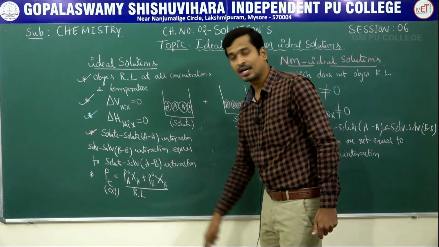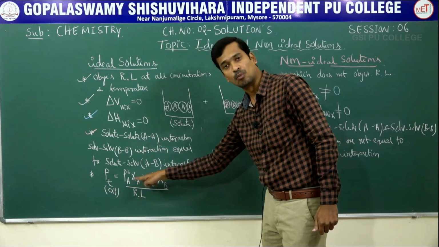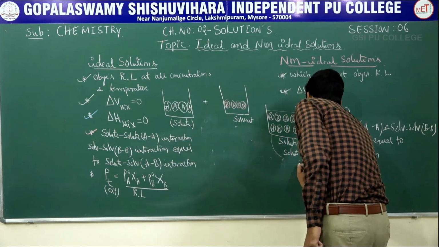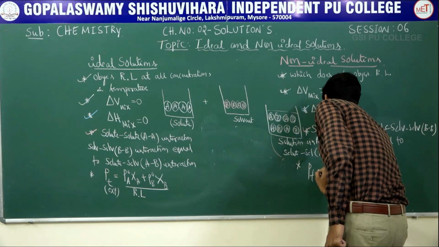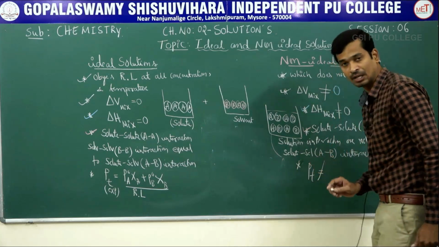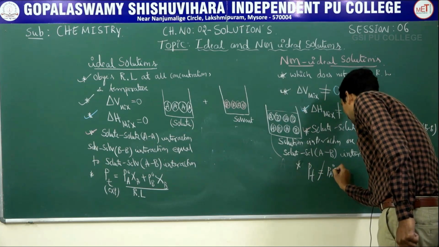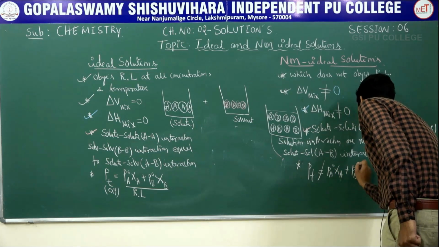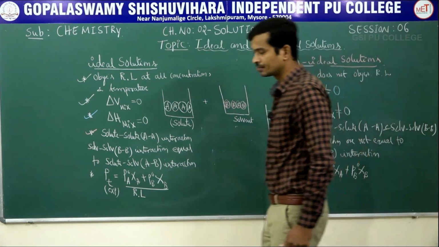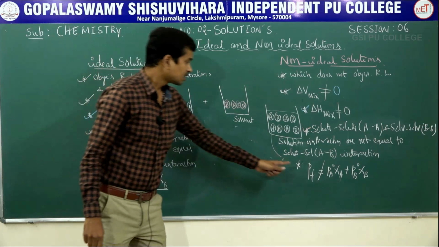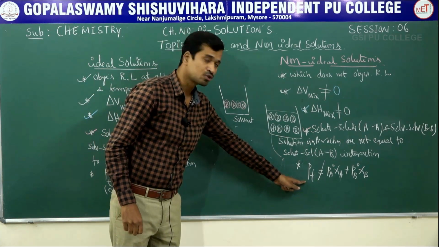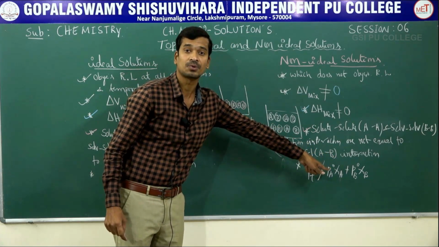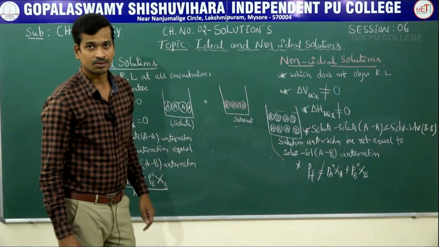P total vapor pressure is equal to PA naught into mole fraction of A and PB naught into mole fraction of B. But in case of a non-ideal solution, the total vapor pressure of the solution is not equal to PA naught into mole fraction of A plus PB naught into mole fraction of B. Clear? The experimental value by instrumental measurement is not equal to the formula calculation using Raoult's law in case of a non-ideal solution.